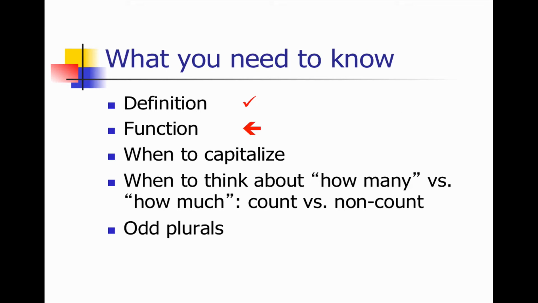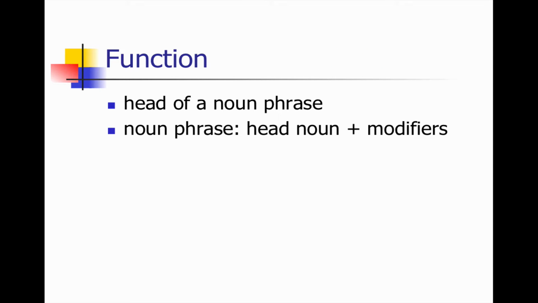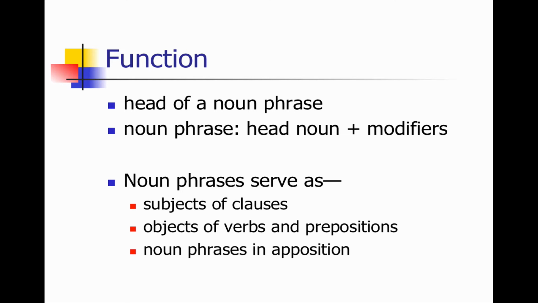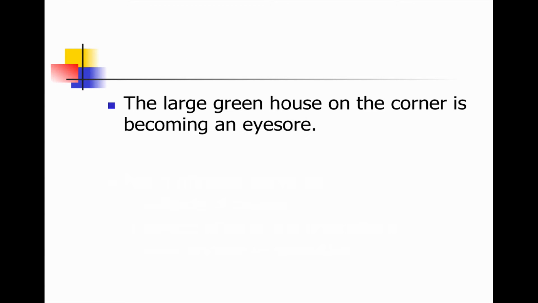Now on to function. The noun is the head of a noun phrase. And again, noun phrases have a lot of different functions in a sentence, so it's important to know about them. The noun phrase consists of a head noun plus its modifiers, the things that modify that head noun and the things that modify those modifiers, and so on and so on. Noun phrases serve as subjects of clauses, that is, subjects of sentences. They are objects of verbs and prepositions. They can be in apposition. They have all kinds of functions in the sentence, and they are very important.